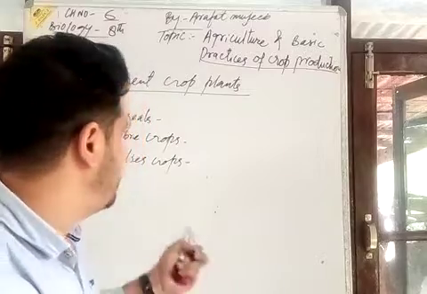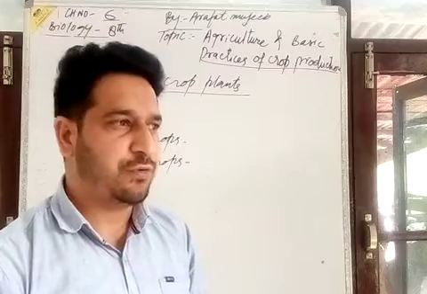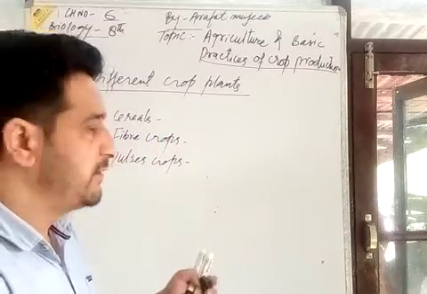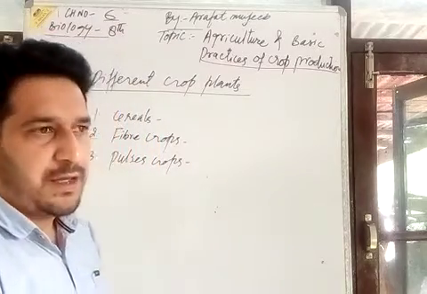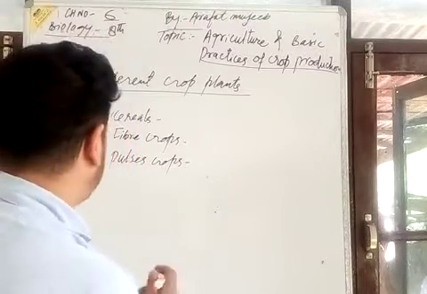These pulse crops are rich in proteins. Various pulses are included in this. Peas भी आते हैं इसमें.